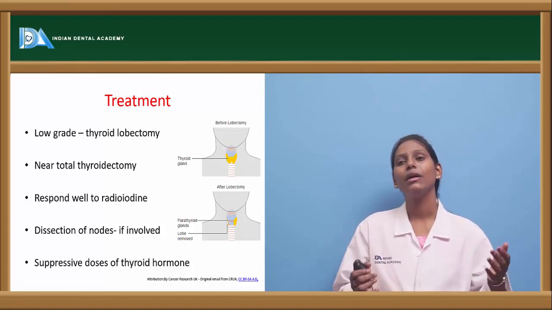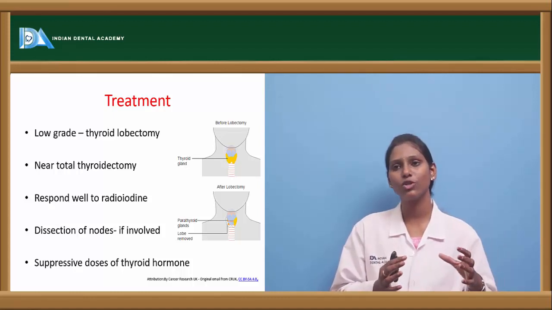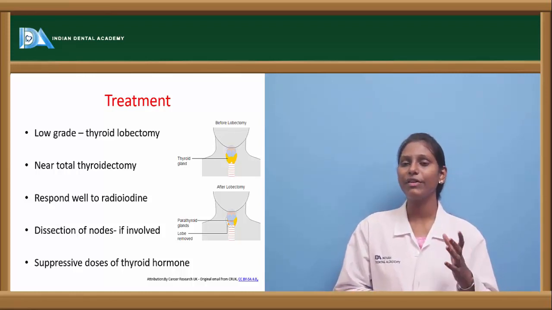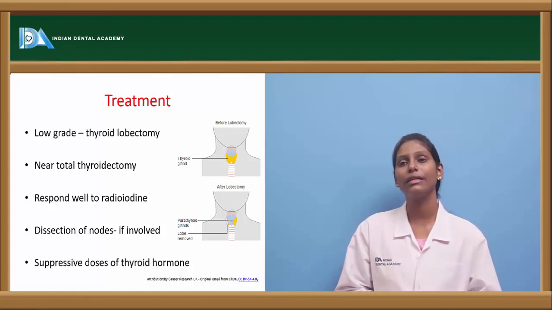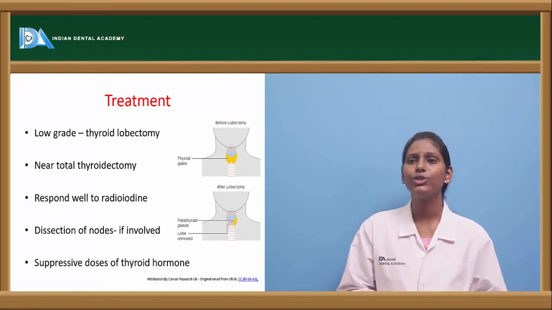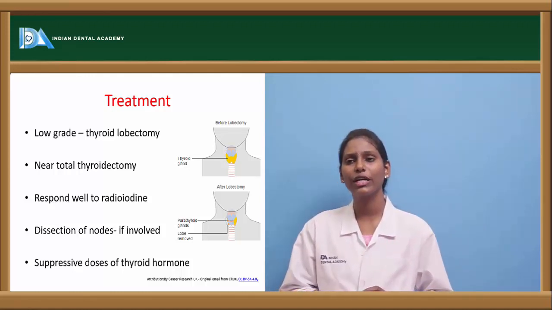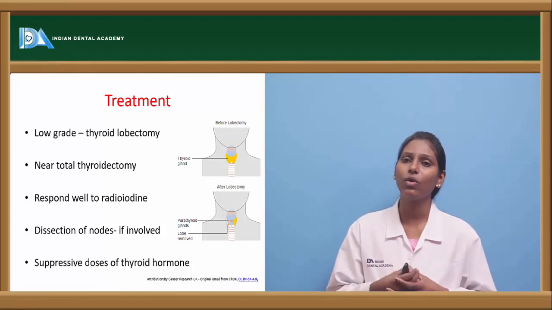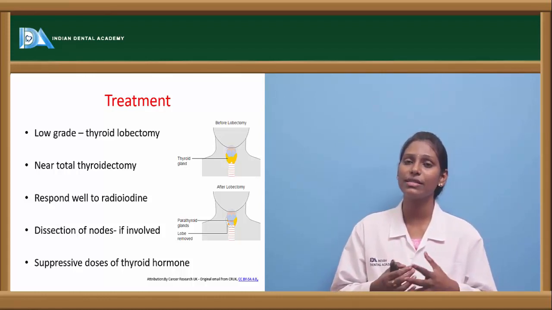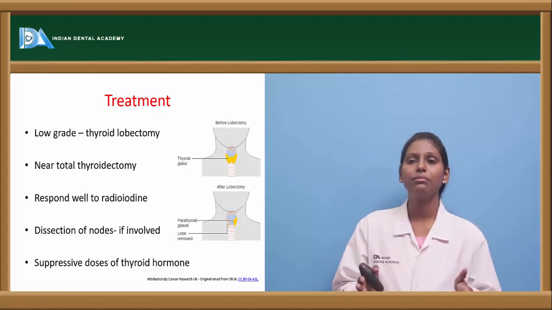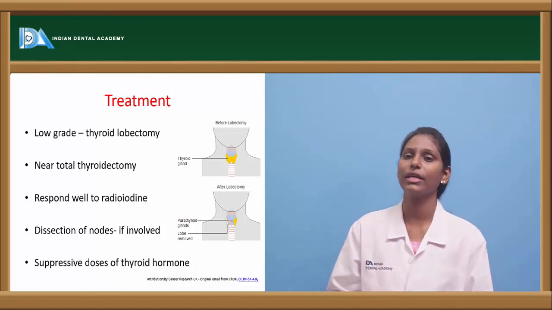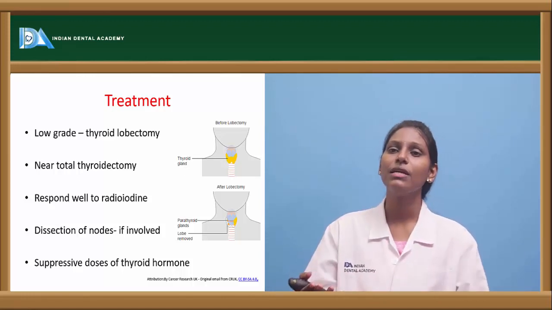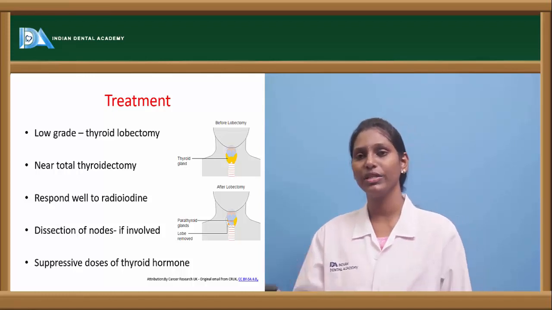For treatment, if it is a low grade carcinoma, then we go for thyroid lobectomy, and near total thyroidectomy is better when we know it is a carcinoma on frozen section. This tumor, follicular carcinoma, usually responds well to radioiodine. If we know that the lymph nodes have been involved, then we go for radical neck dissection or dissection of the nodes. And as we have removed the complete thyroid, that is, near total thyroidectomy has been done, we supplement the patient with suppressive doses of thyroid hormone, especially thyroxine.